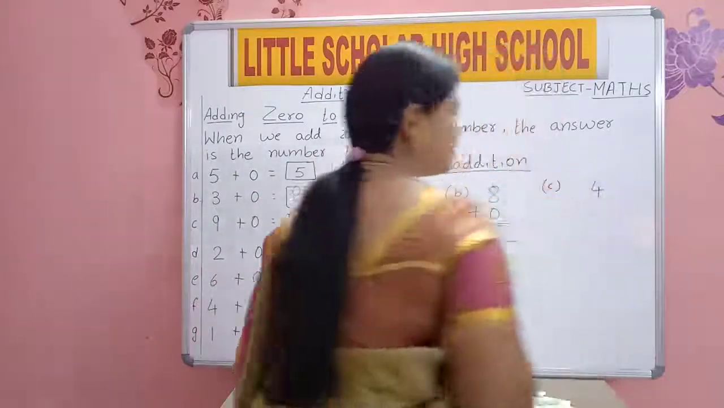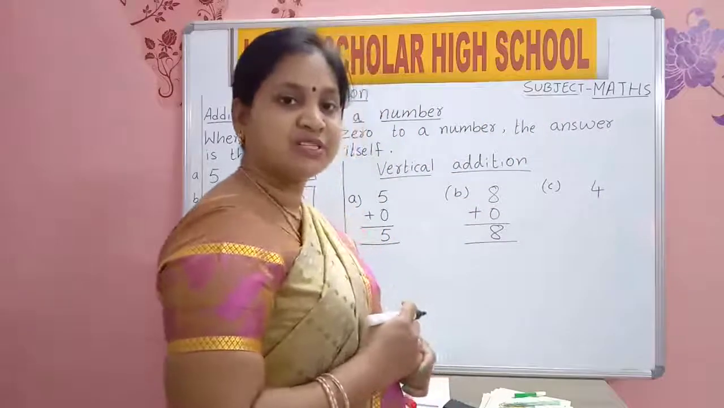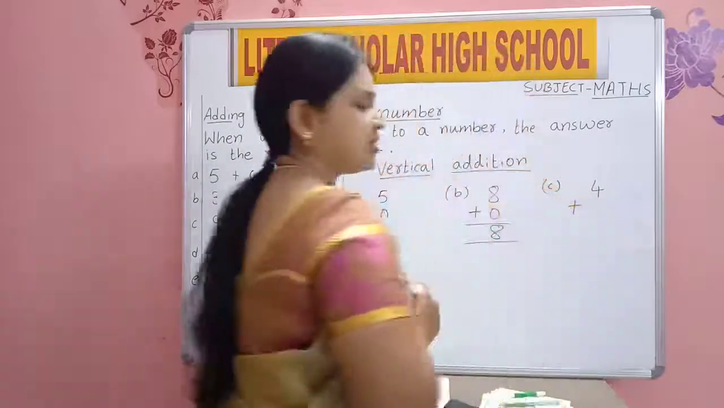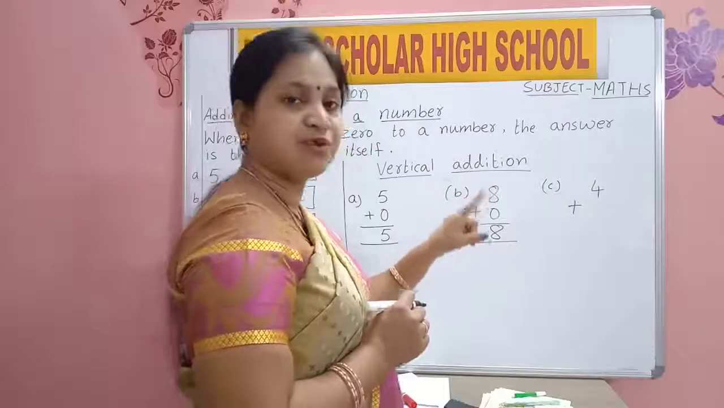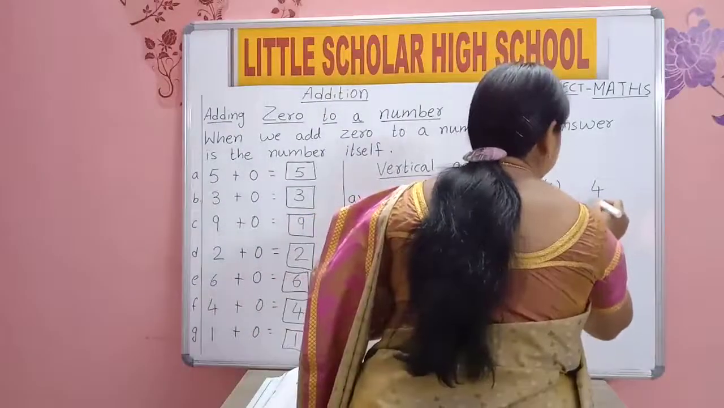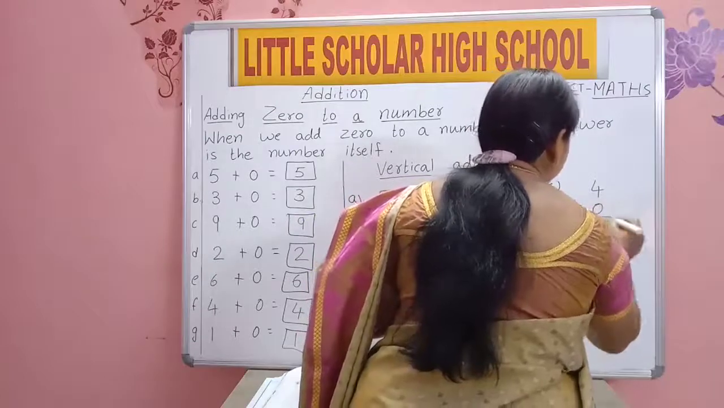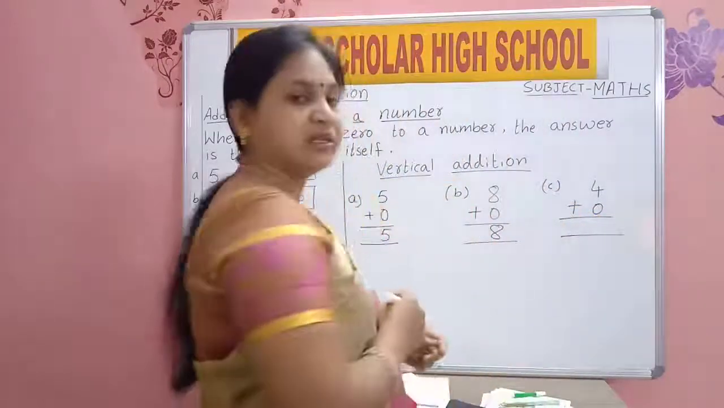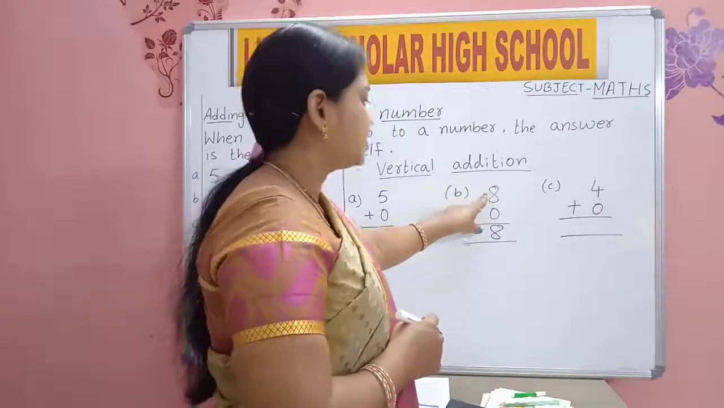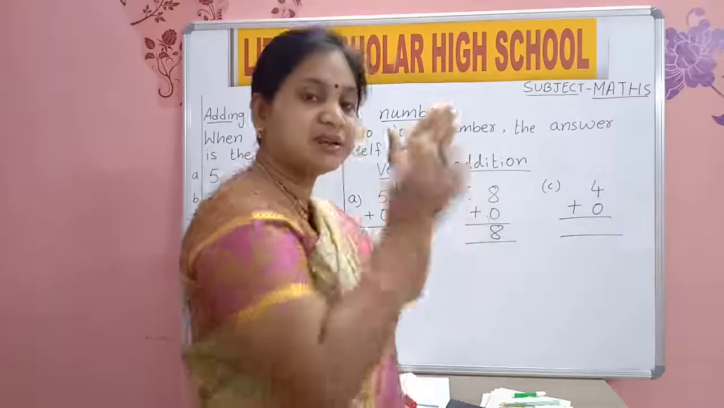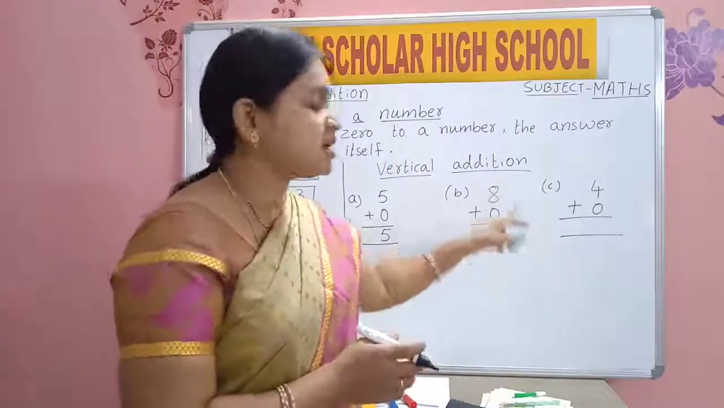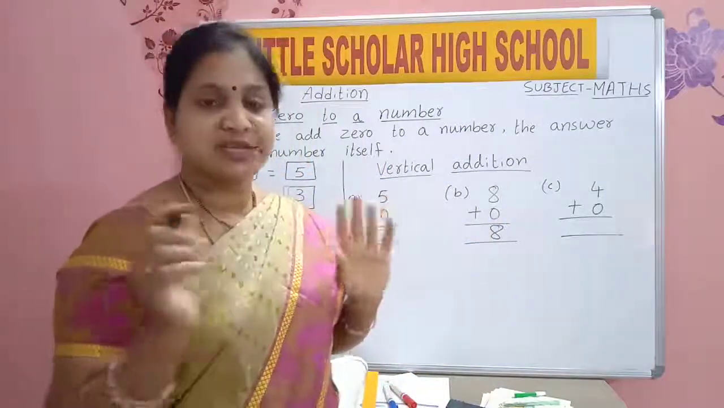Now next, say this. Which number is this? 4. First you will write the plus sign after writing 4. Then exactly below 4 you will write 0. These numbers should be exactly like 8 plus 0: 8 and 0 should be in a straight line. Don't put the numbers in a zigzag way.